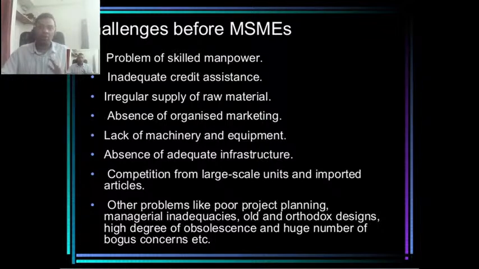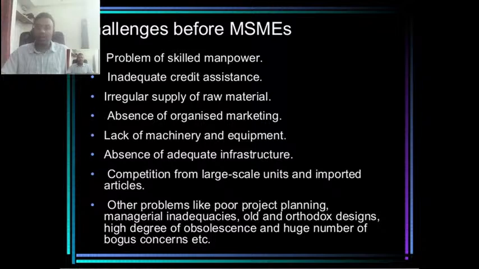Because there is an option: if they are not giving 40% loan to a priority sector, then they can invest in a government bond. They will prefer that because they know this is a secured way to invest money. They fear that if they give a loan to MSME, either there will be a loan waiver from the government or people will not return their money. In some way or other, they don't trust MSME. And obviously, there is no mortgage in most of the programs. So government banks have that fear, and they don't give credit to MSMEs.